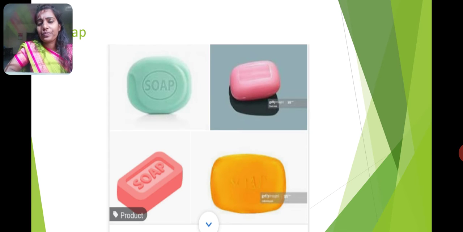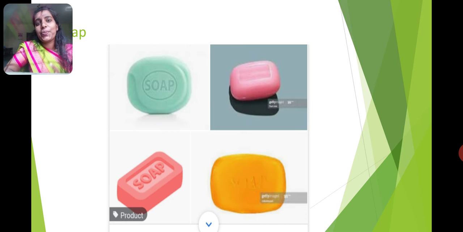Understood, children? And also, children, from the plants we are getting soap. Directly we are getting soap from the plants? No, certain plants will give oils and juices kind of thing. Using the juices and oils we can make soap.